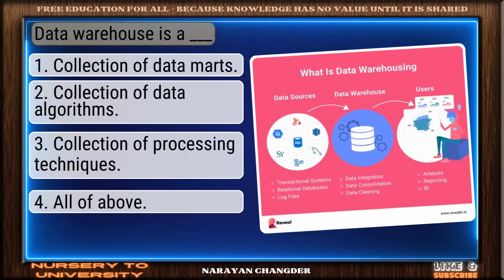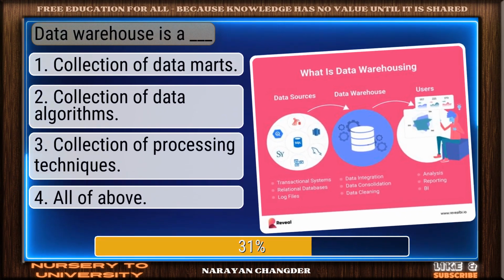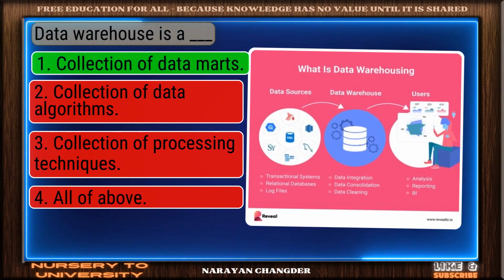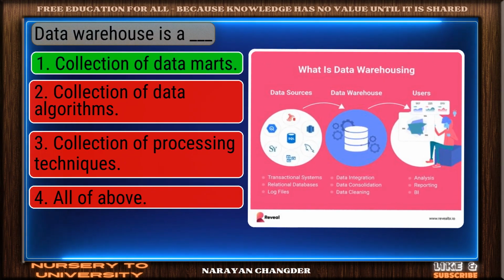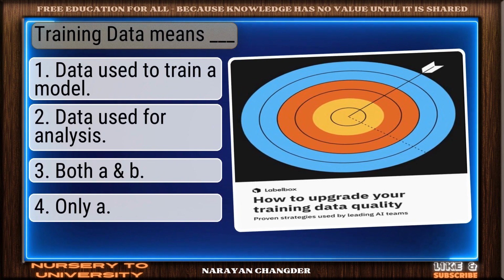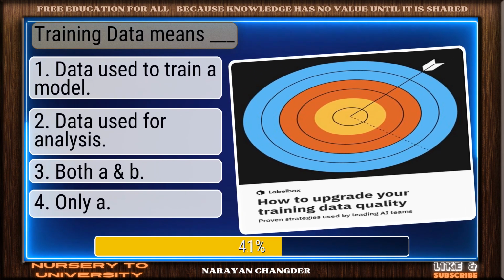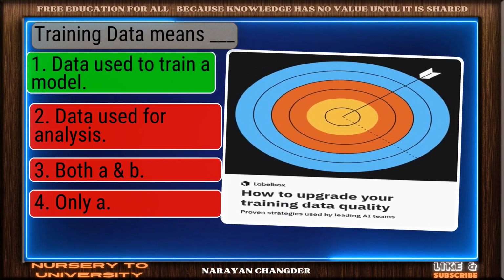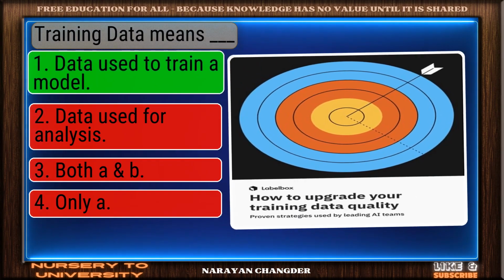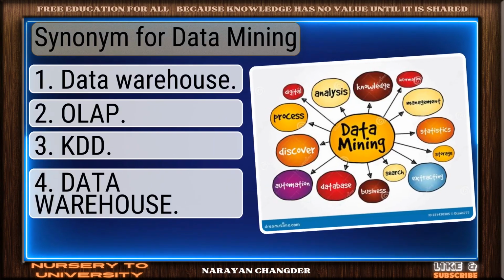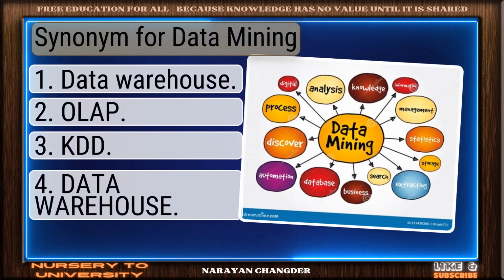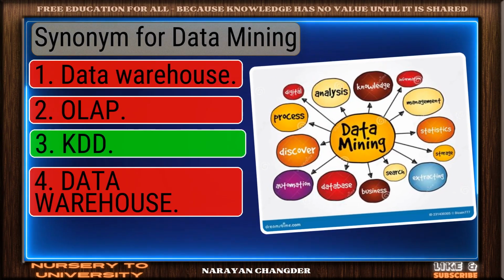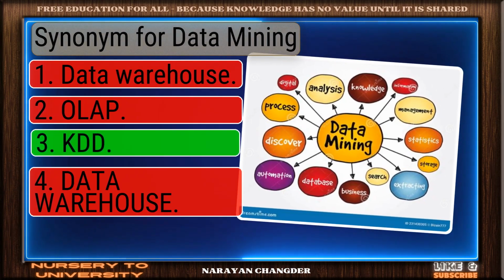Question number 61. Data warehouse is a dash. Perfect. Collection of data marts is the correct choice. Question number 62. Training data means dash. Smart pick. Data used to train a model is the correct choice. Question number 63. Synonym for data mining. Excellent. KDD is a brilliant choice.